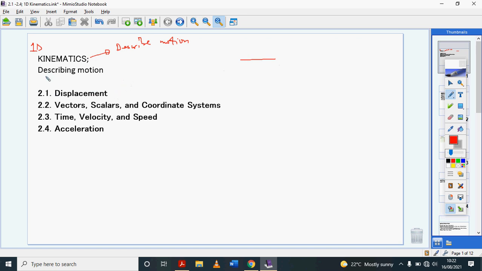The basic idea here is that we're trying to describe motion. We're describing motion of an object, of someone, of anything. If I asked you a question, are you moving right now? What would you tell me? If you're in a car going somewhere, you could say, yeah, I'm moving, because I'm in a car that's moving.